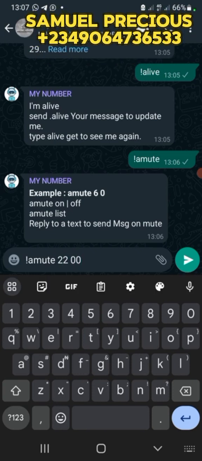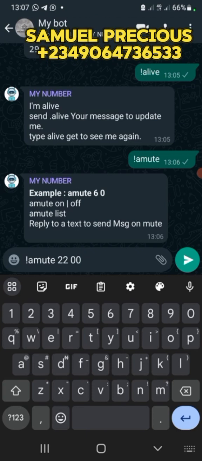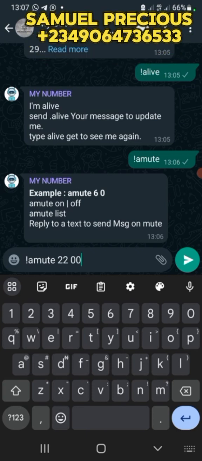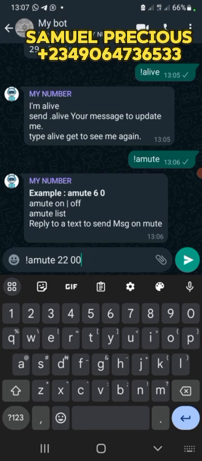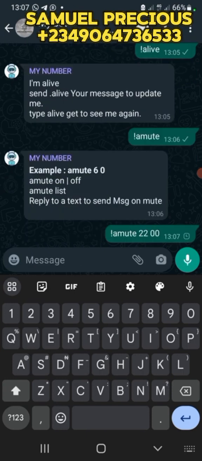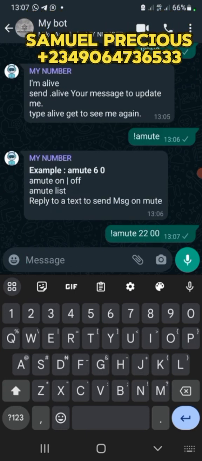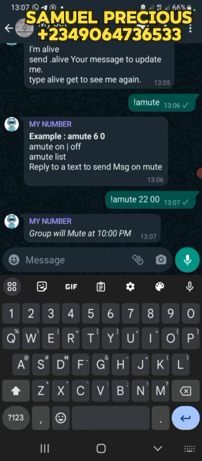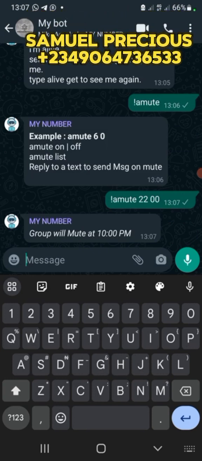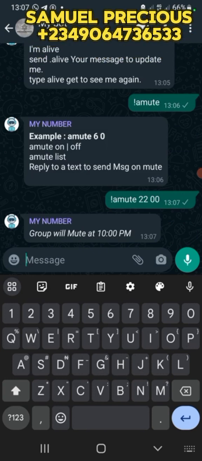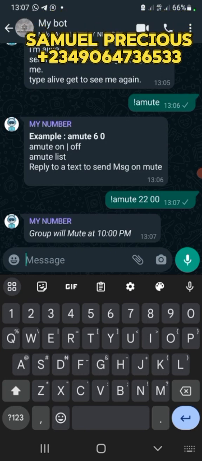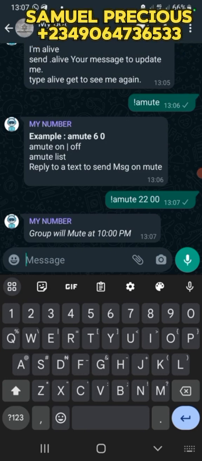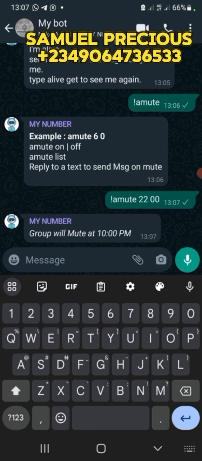The 22 in 24 hours is 10 o'clock p.m. If it is 12 o'clock, that will be 00. Make sure it's in this format. When you send this command, the group will mute at 10 p.m. If you use 10, it will be a.m.; if you use 22, it will be p.m. That's how it works.